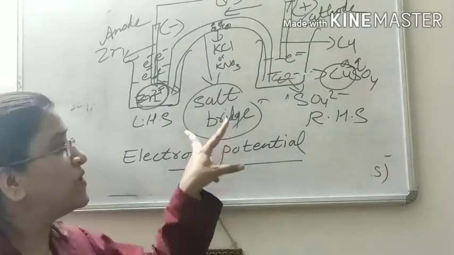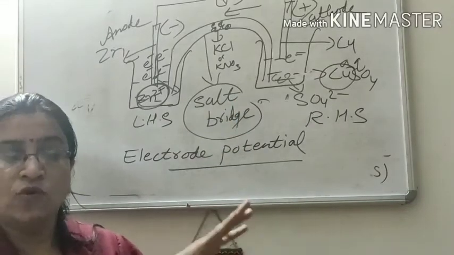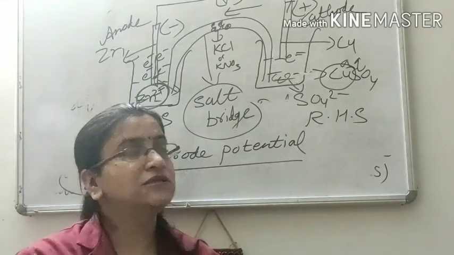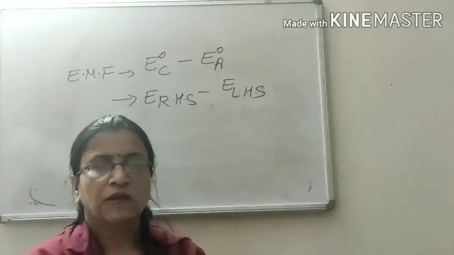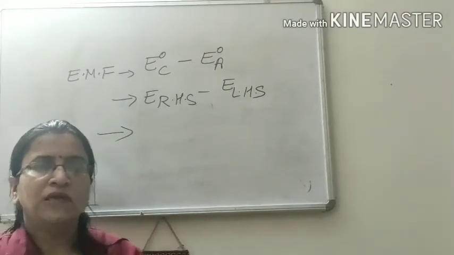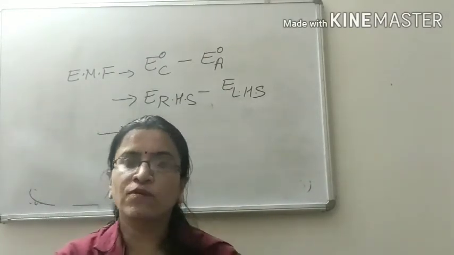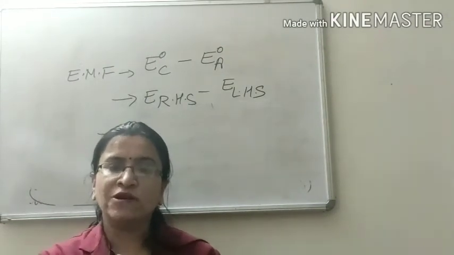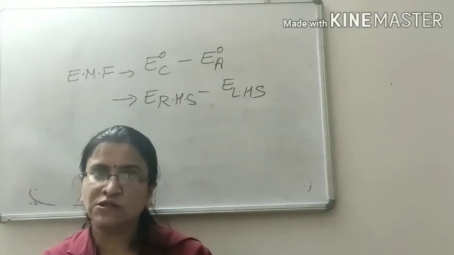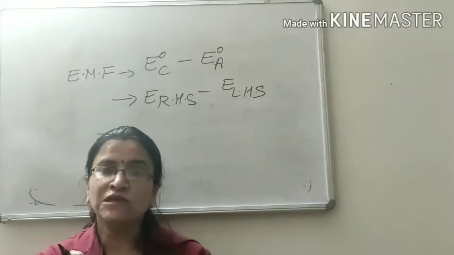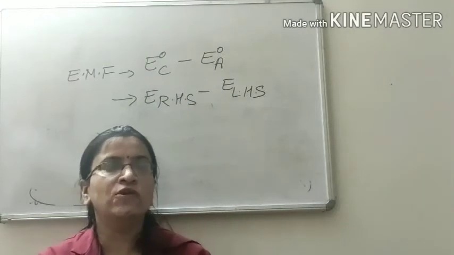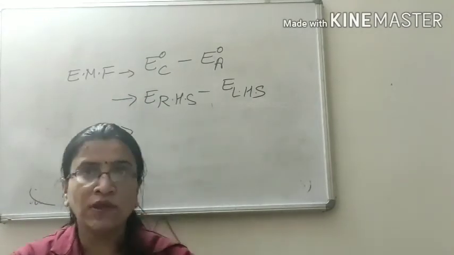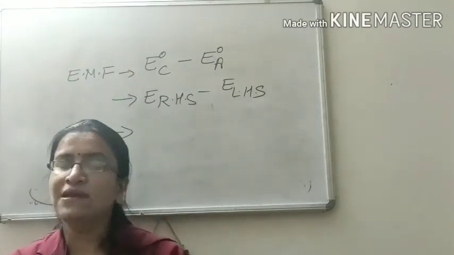But the potential difference between two electrodes when no current is flowing, that is called EMF. So we are talking about EMF. EMF is calculated by one formula, that is E cathode minus E anode, or electrode potential of cathode minus electrode potential of anode. So what is EMF? The potential difference between two electrodes when no current is drawn. If you know the value of electrode potential of cathode and anode, you are able to calculate EMF.